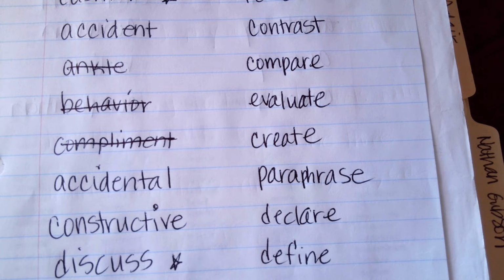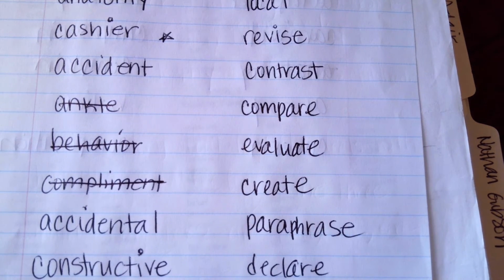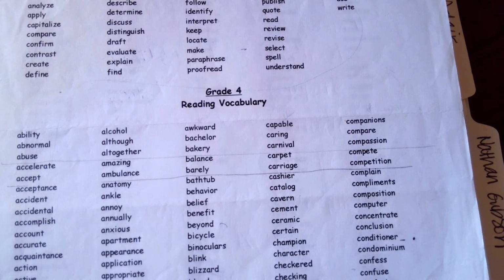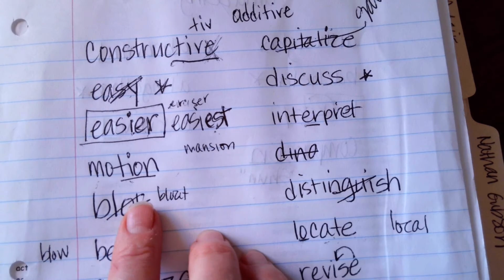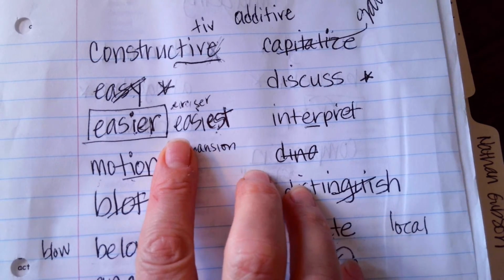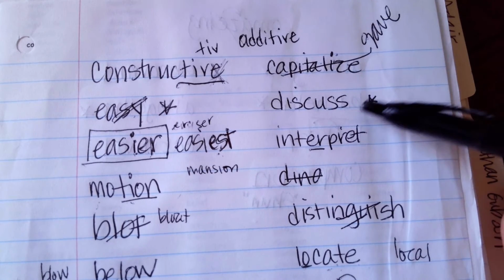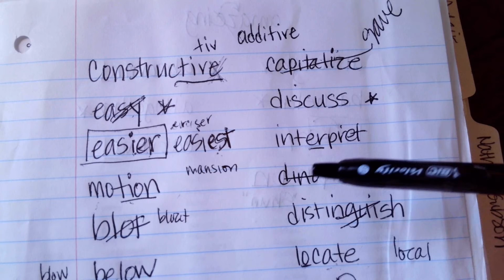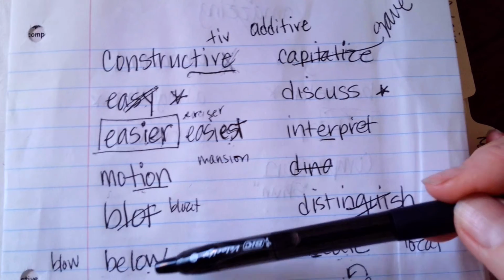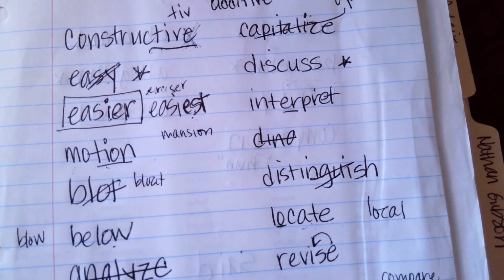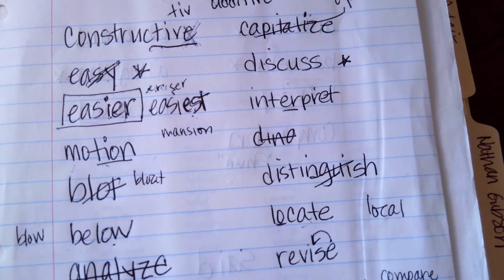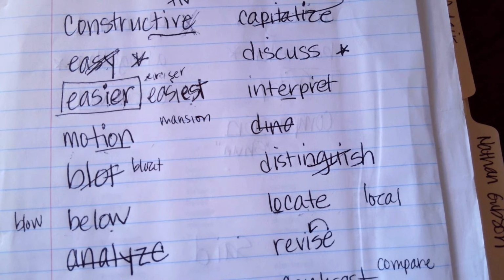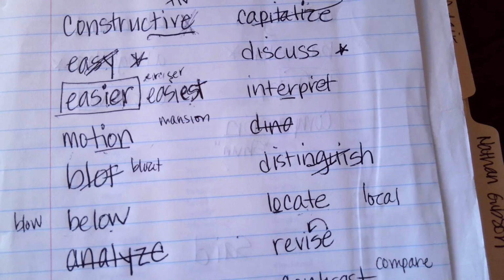If you just try to read them plain, just starting in, you will say, you said mansion, eraser. You got this one correct. You missed this one. You got this one correct. You got this one incorrect. This one you said blow. This one you said locate. This one you said apple. This one you said compare instead of contrast. They usually go together, so I think you're just used to seeing them together.